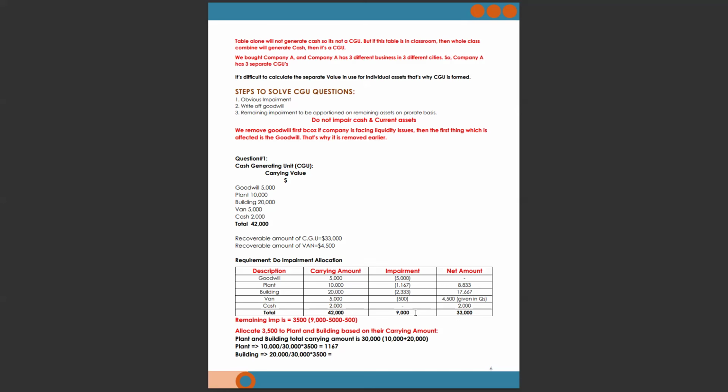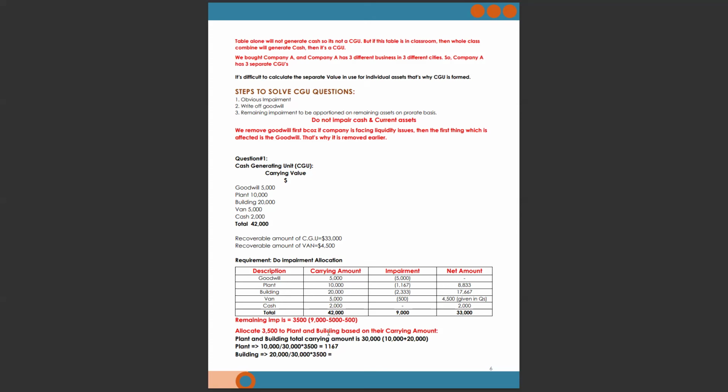Now you have to allocate this 9,000 between two assets, plant and building. The remaining impairment is 3,500. How? 9,000 minus 5,000 minus 500, because the 500 we have already calculated and the goodwill we have already put into impairment. So now we are left with 3,500 impairment.